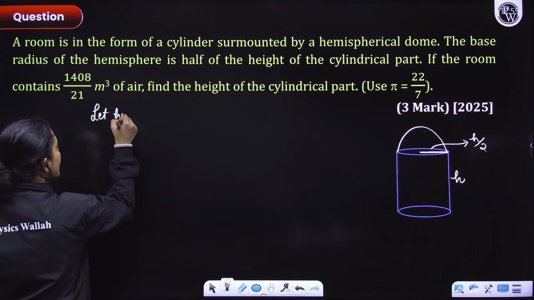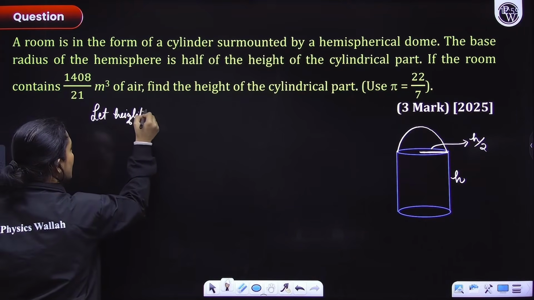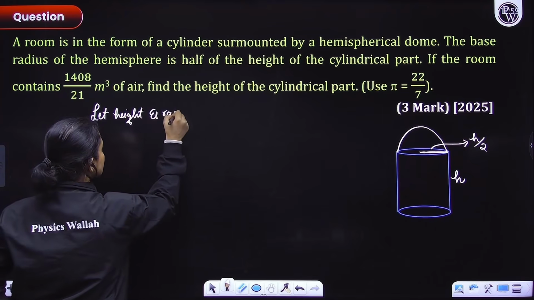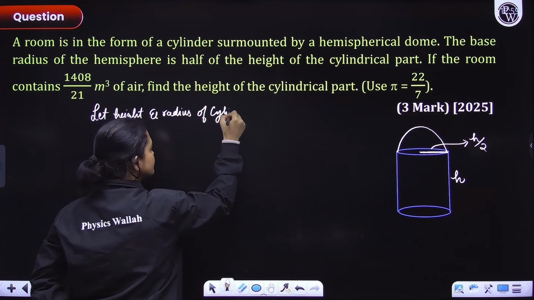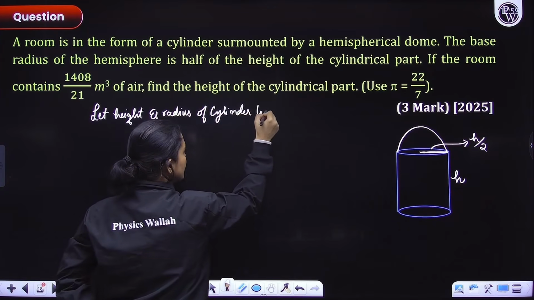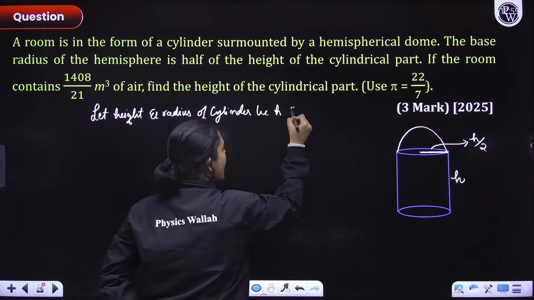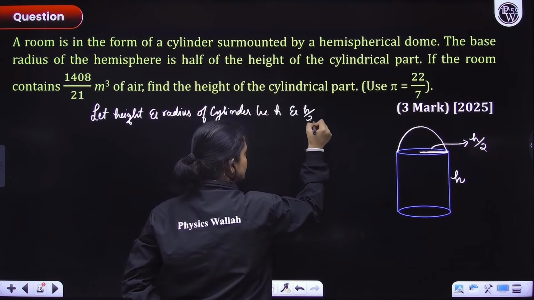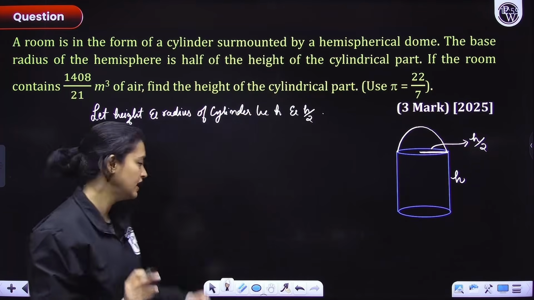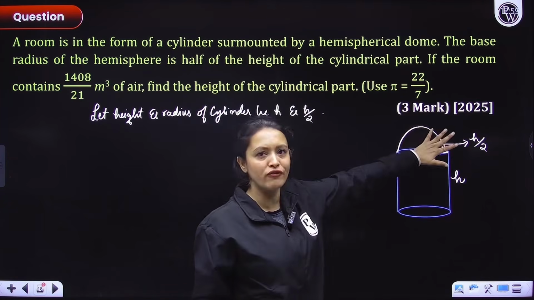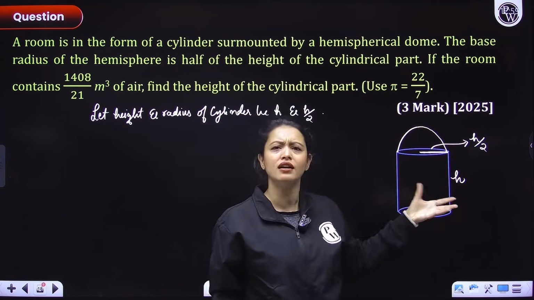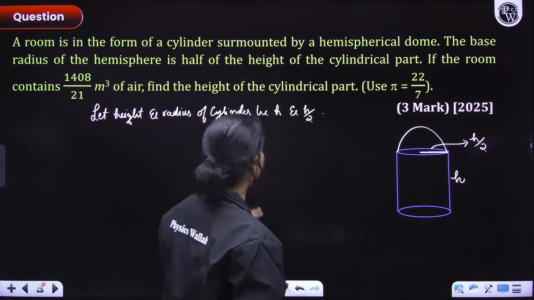Let height and radius of cylinder be h and h by 2 respectively. Whatever the radius is of the hemisphere, that would be the radius of the cylinder also. Very obvious, right? So that's why I wrote this.